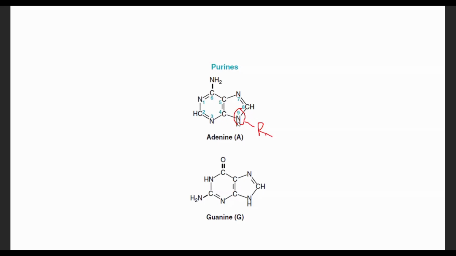And the beta linkage. Alpha linkage is formed by alpha types of sugar. Beta linkage is between beta types of sugar. Here we don't have alpha and beta kinds of glycosidic linkage. There is no anomeric carbon here. There is simple glycosidic linkage formation between N9 and carbon number 1 of the sugar, that is called glycosidic linkage.